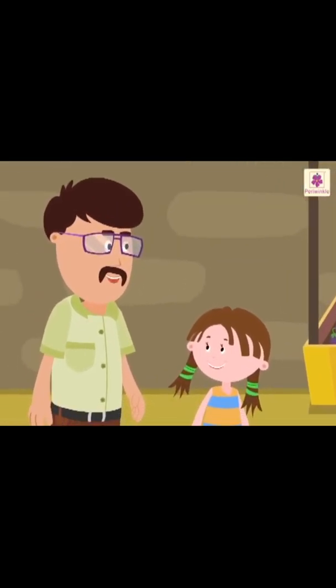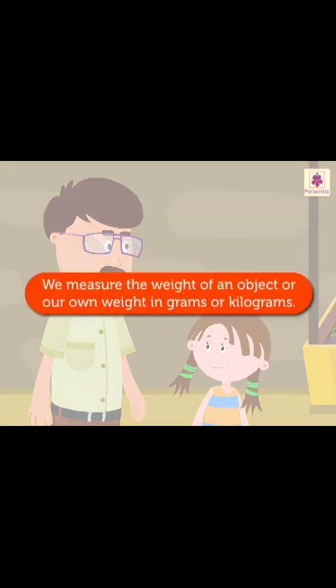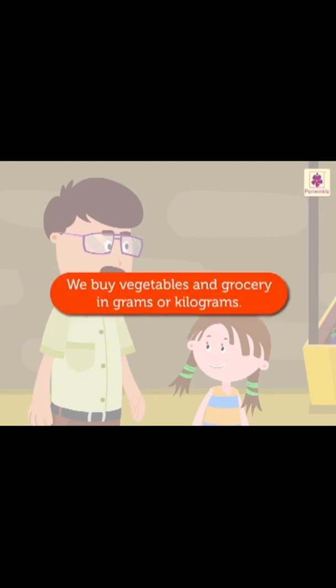Yes, dear, that is the latest technology. Did you know? We measure the weight of an object, our own weight, in grams or kilograms. We buy vegetables and grocery in grams or kilograms.